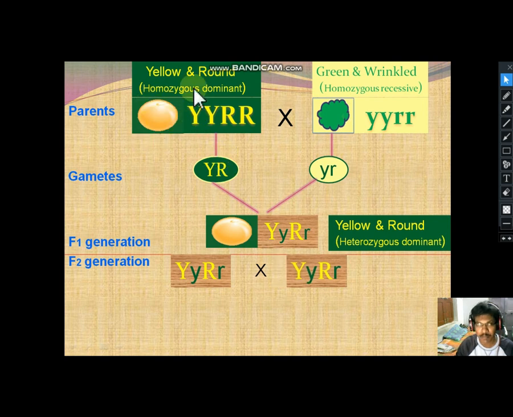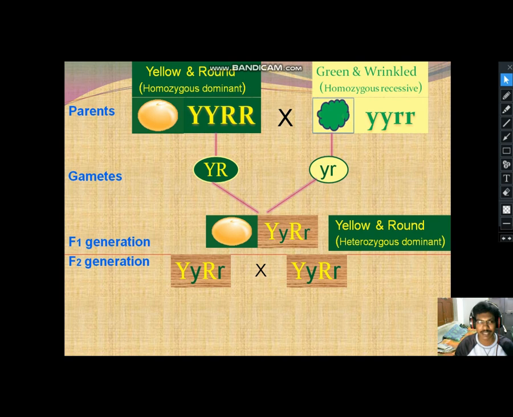In the monohybrid cross, which I explained in the law of segregation and law of dominance, only one character is taken, whereas in the dihybrid cross, di means two characters are taken.